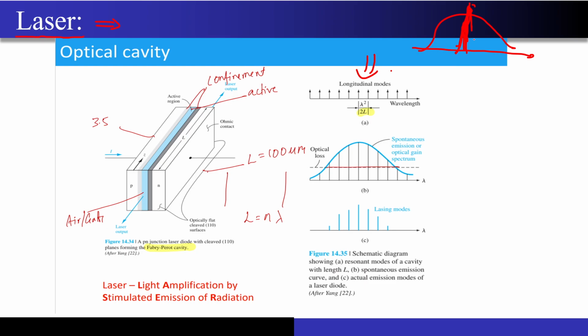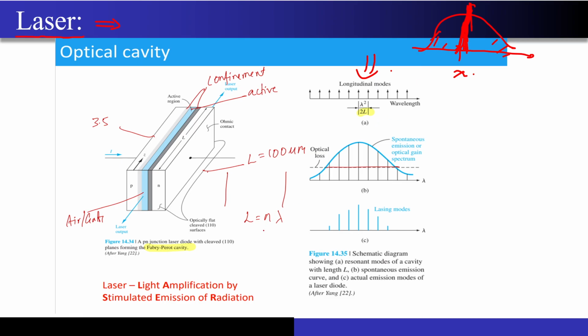In simple circuit terms, I want to reject these frequencies, and I want a circuit which can select only this particular frequency. So I have to make sure that there is positive feedback in the circuit for this particular frequency, so that the amplitude of this wavelength keeps building up and the other amplitudes keep decreasing. Correct? That is how we thought about the laser. It is nothing but a positive feedback system which selects a particular wavelength and rejects other wavelengths. Correct?